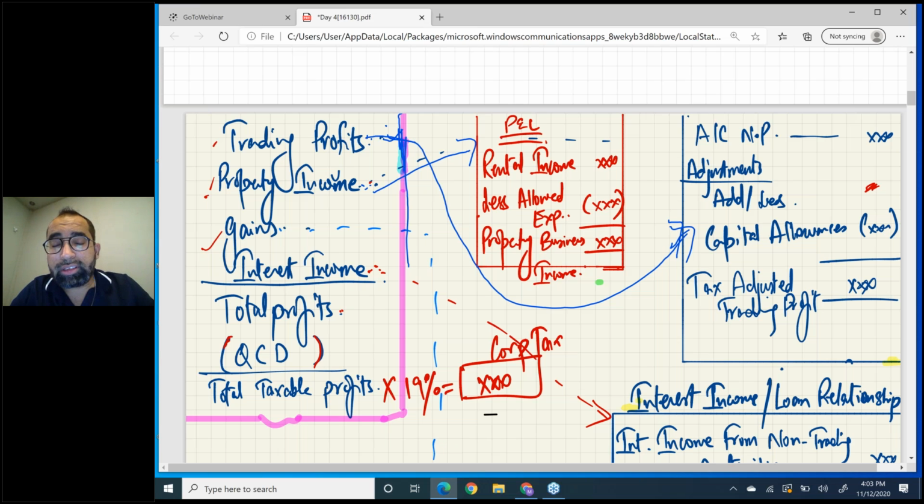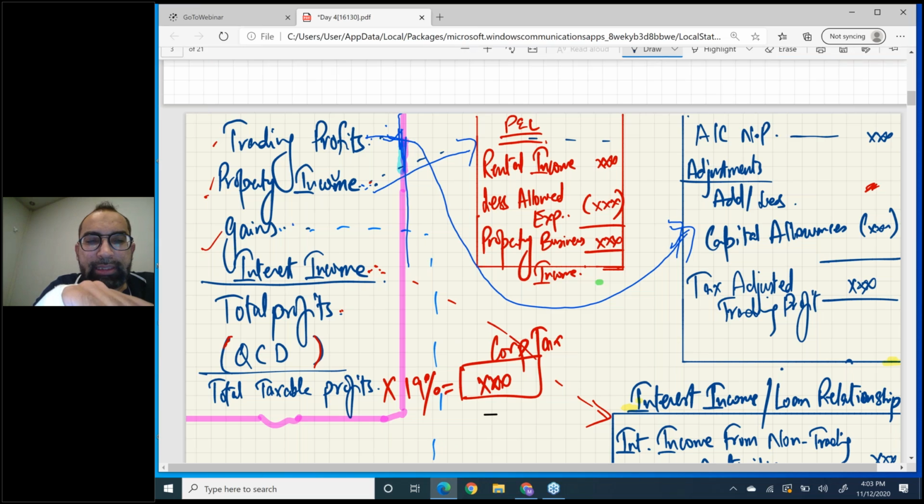But one very important thing, yesterday we also did a question. For individuals, property income is taxed on receipt basis, cash inflows and outflows. But for companies, property income is taxed on accrual basis. Don't forget the difference.